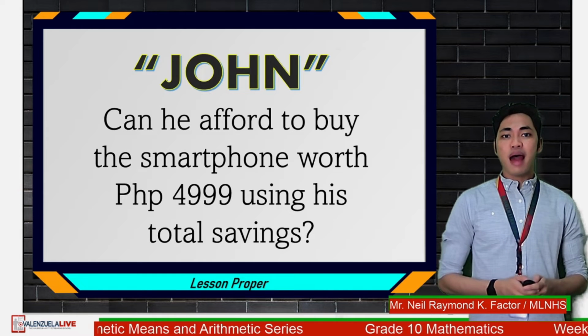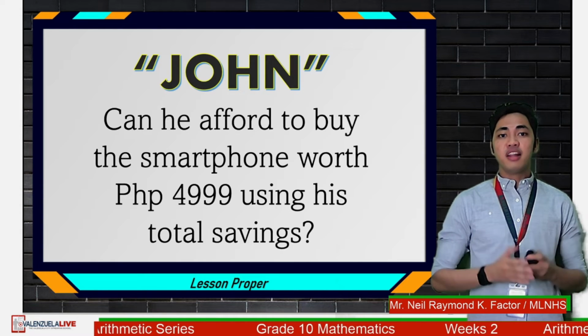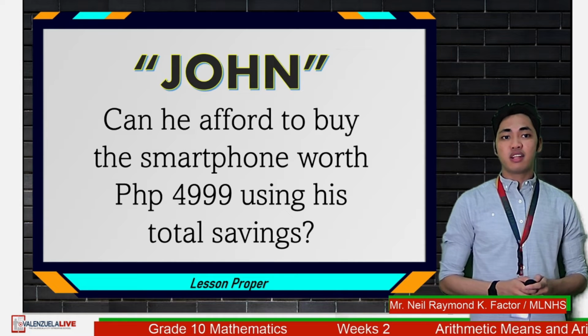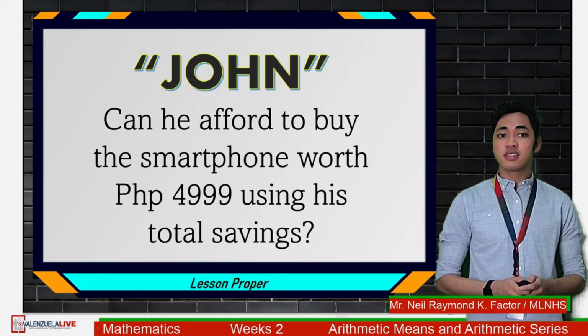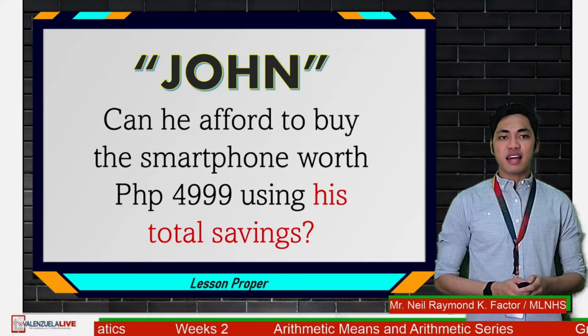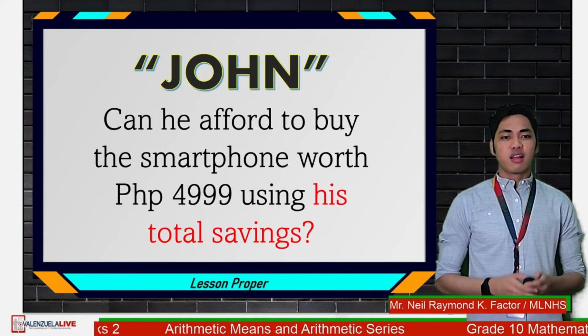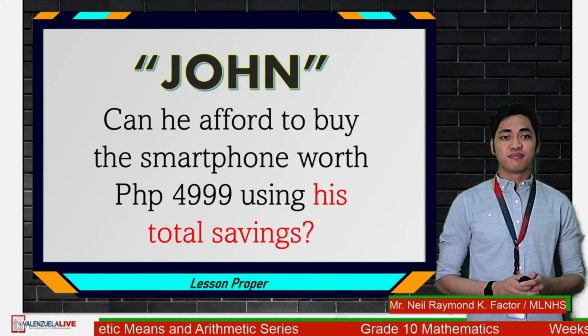Let us now go back to our question earlier. Can John afford to buy the smartphone worth 4,999 pesos using his total savings? Let me emphasize, his total savings. How are we going to get the total savings?